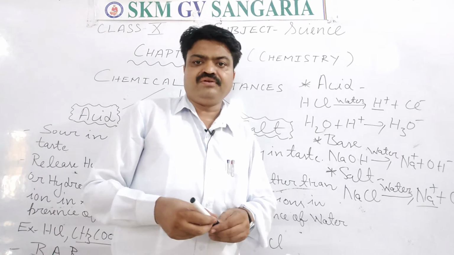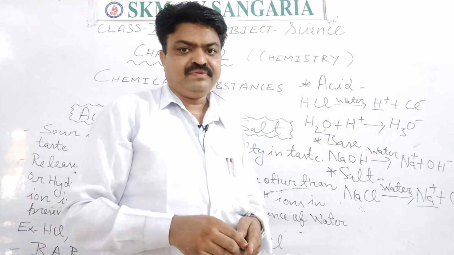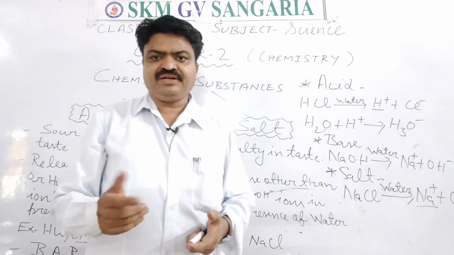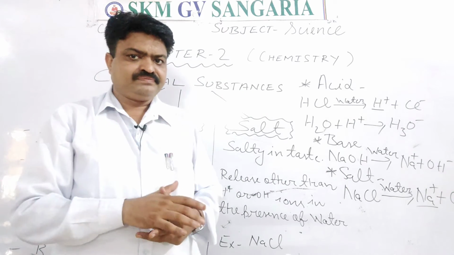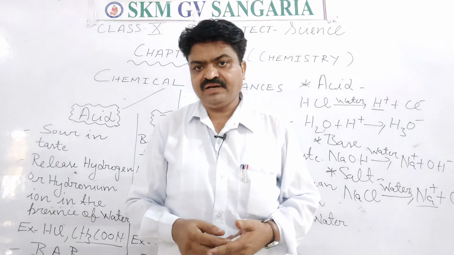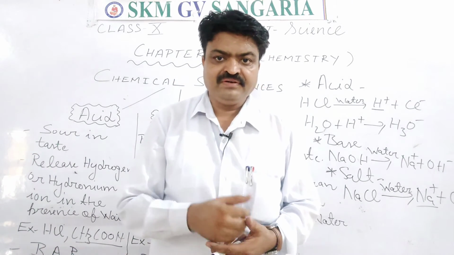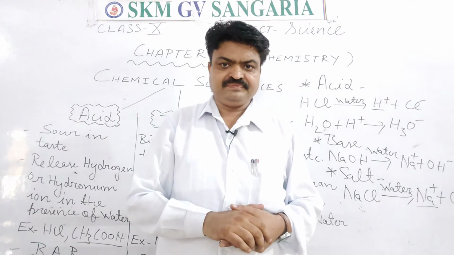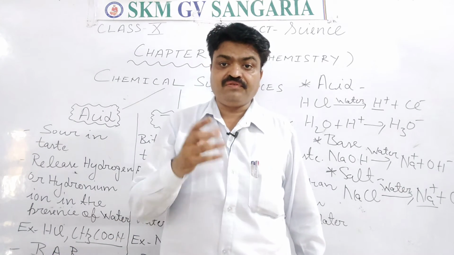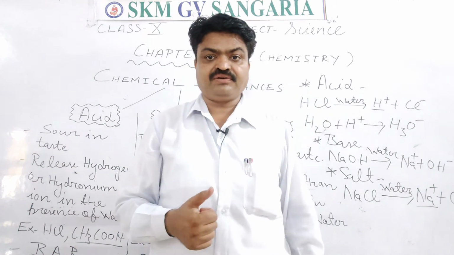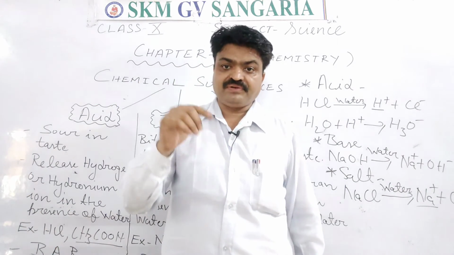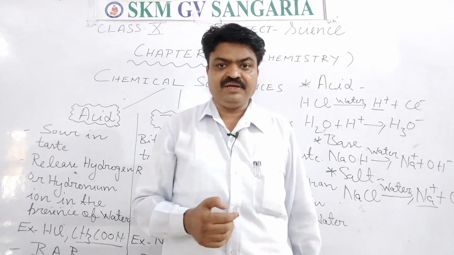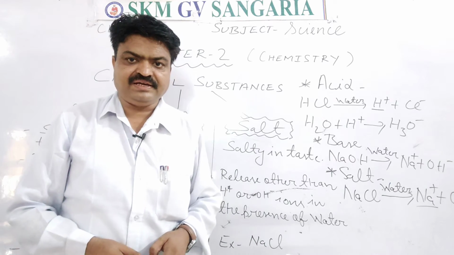Now chemically, how can we know whether a particular chemical substance is an acid, base or salt? We can know with the help of a test. We can know about them with the help of one particular solution, students. That solution is known as litmus solution, or that paper is known as litmus paper. Now litmus paper is obtained from which plant? It is also a very important question. And which type of indicator does it come in? It comes in the natural indicator, because it is obtained from a plant, and that plant is known as lichen.